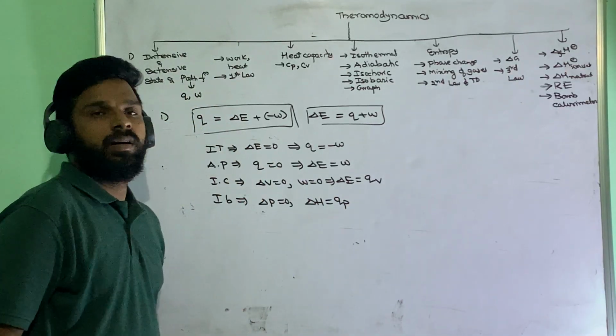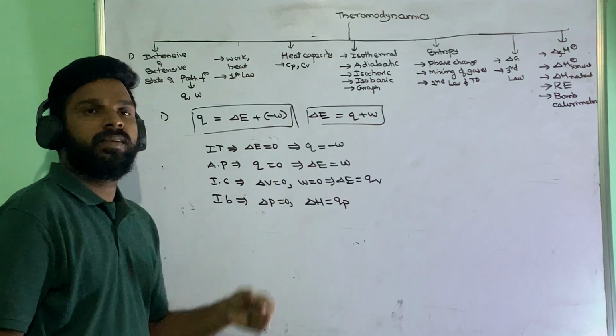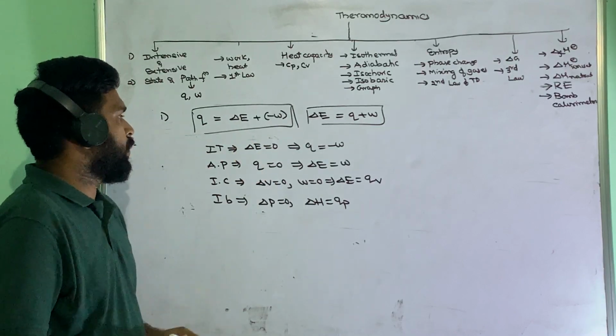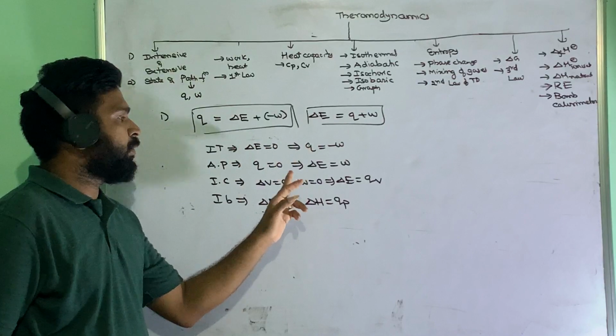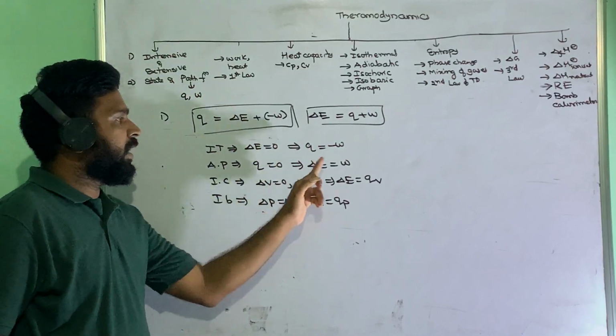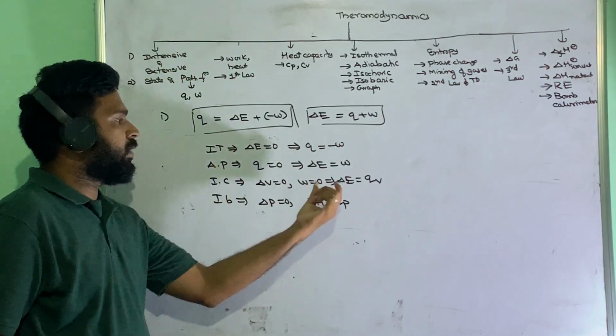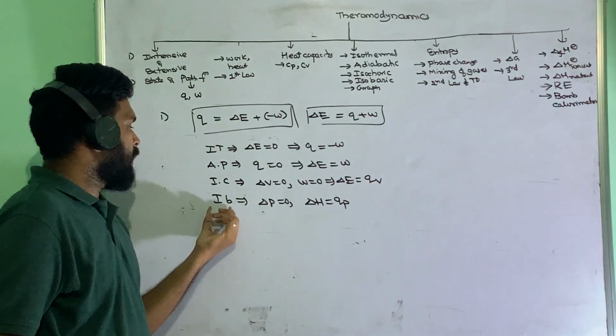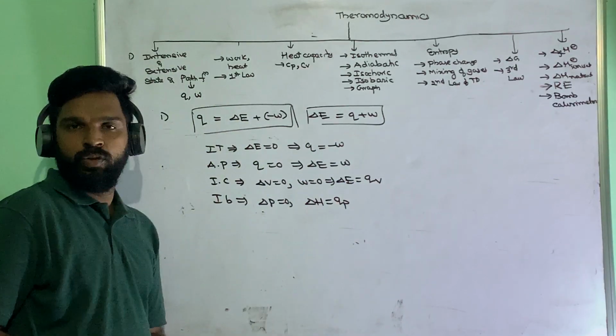So these are the different processes where we apply the first law of thermodynamics: isothermal Q is equal to minus W, adiabatic delta E is equal to W, isochoric delta E is equal to Q_V, and isobaric delta H is equal to Q_P.